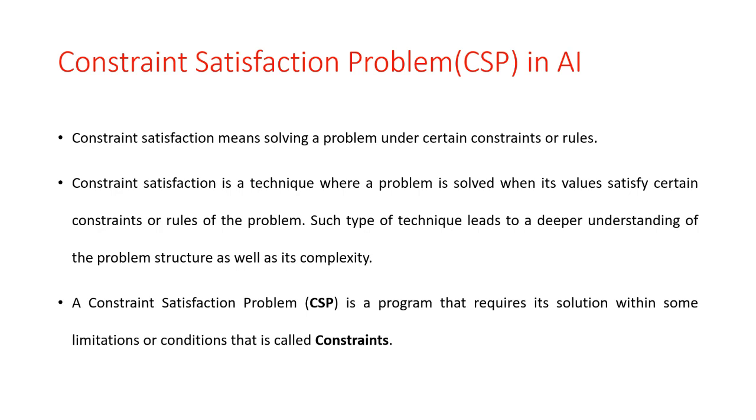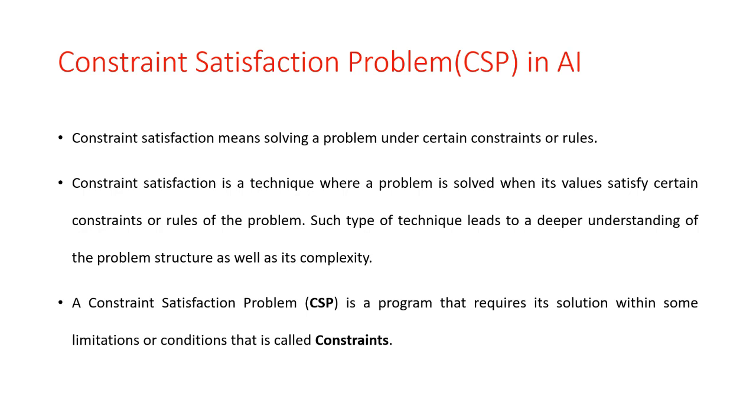We already discussed different local search techniques like the hill climbing algorithm. In hill climbing there is no constraint between finding the different states to reach the goal state, or any other rule to find the best solution.